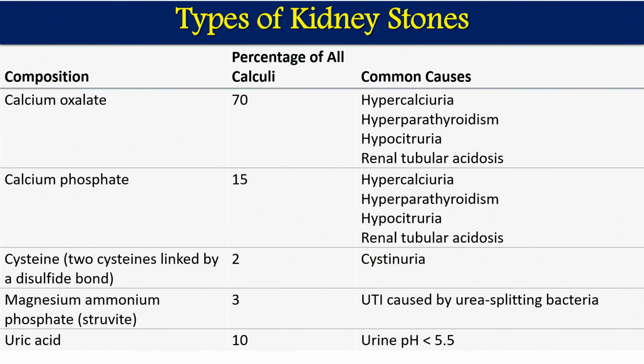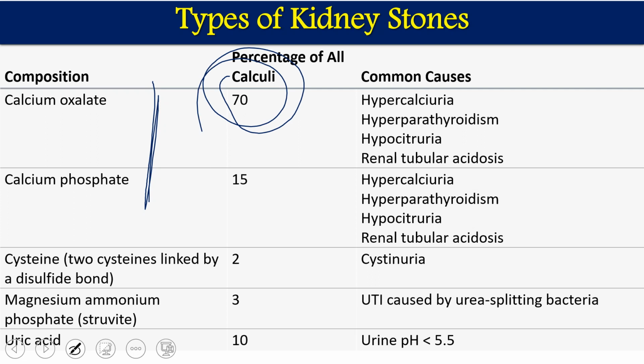Now, if you see the prevalence of the stones, in case of calcium, we have two main types of calcium stones. One is calcium oxalate, the other is calcium phosphate. Calcium oxalate occurs in more than 70% of calculi. So the maximum prevalent stones are calcium oxalate, which is caused because of hypercalciuria. Hyper means high amount, calciuria means calcium in urine. So more calcium in the urine means more chances of sedimentation forming the salts.